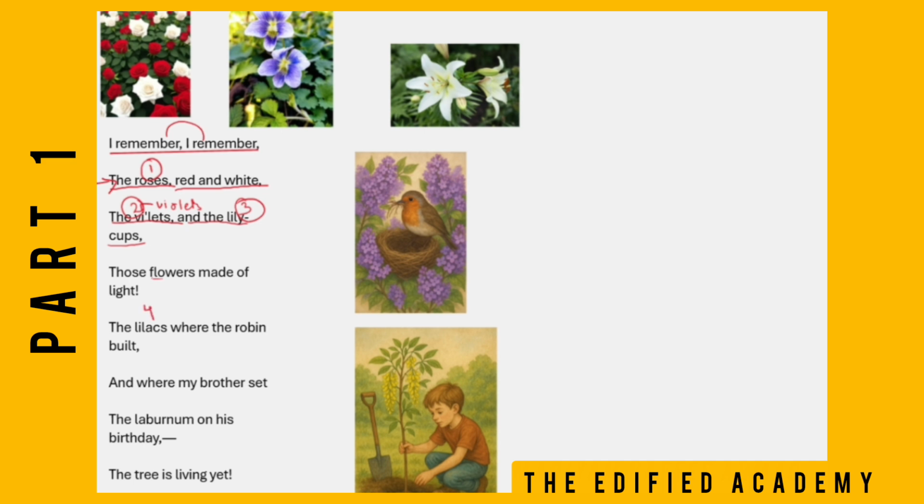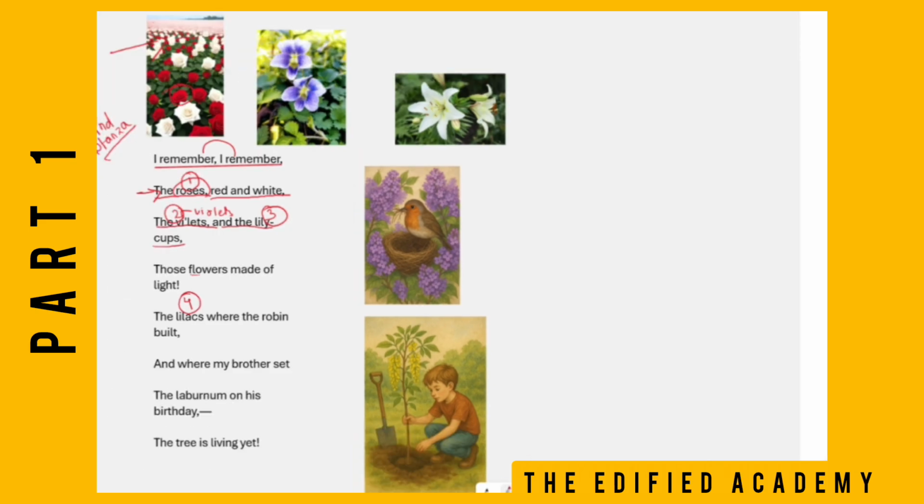So in this second line, the poet remembers the roses, red and white. You can see in this picture, here are the white roses, then the red roses. Okay, he remembers the roses, the violets. See, these are the violets. He remembers those violet flowers, and the lily cups.